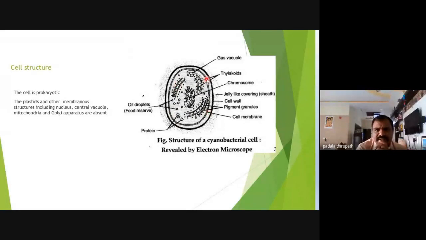This chromoplasm contains pigments of different types: chlorophylls and phycobilin proteins, or phycobilin pigments, are present in this chromoplasm.